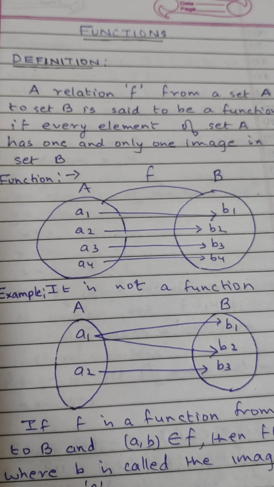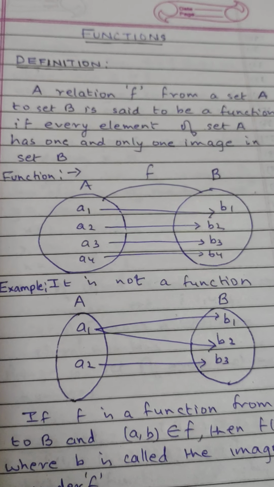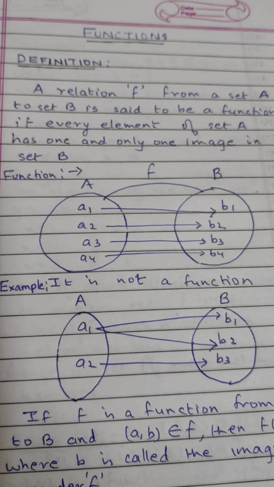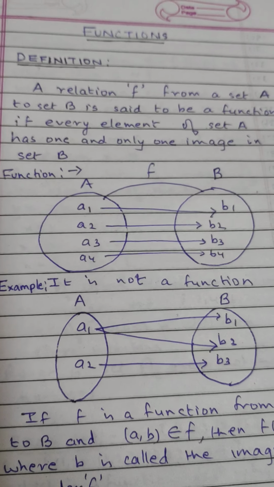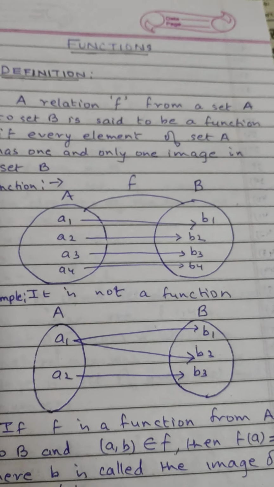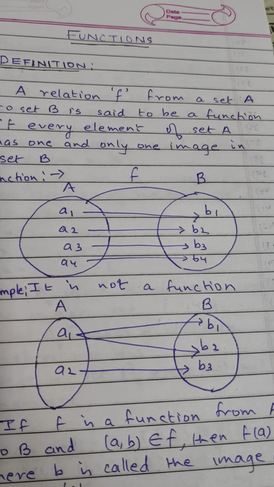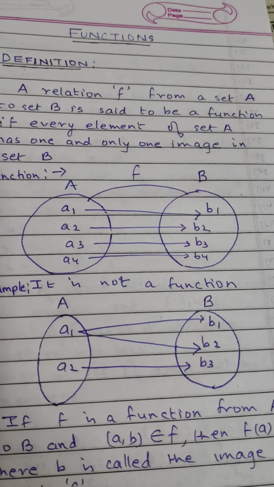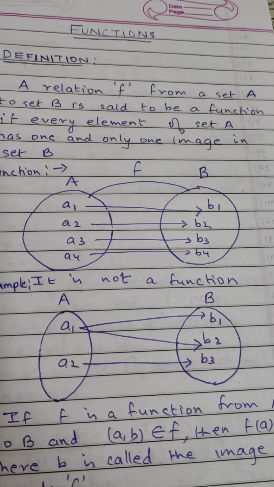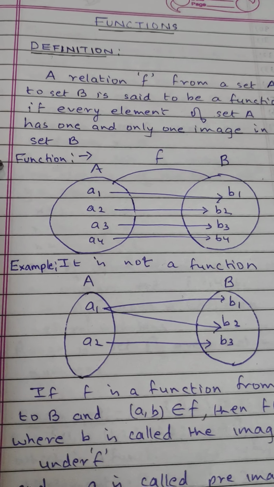What is a function? A relation f from set A to set B is said to be a function if every element of set A has one and only one image in set B. You can see set A has elements A1, A2, A3, A4. The image of A1 in set B is B1, image of A2 is B2, A3 is B3, A4 is B4.